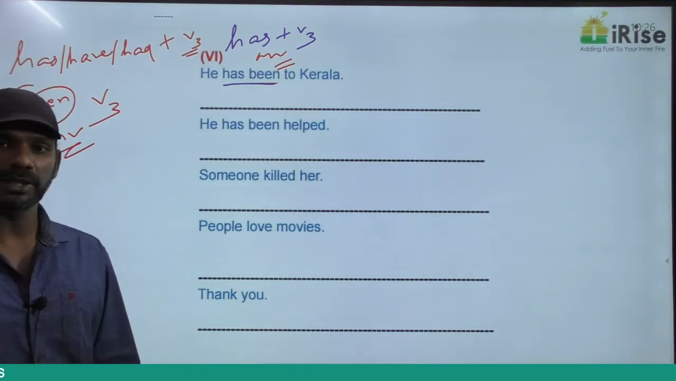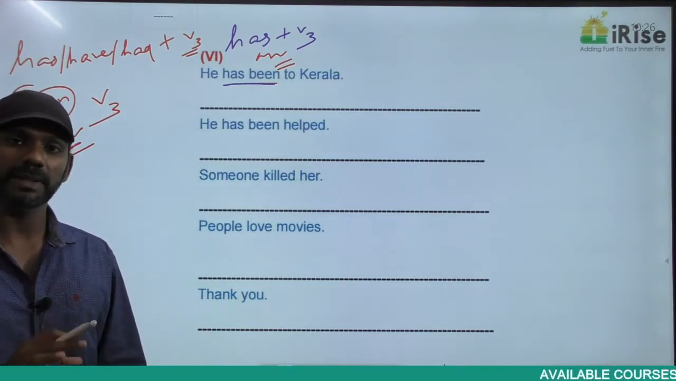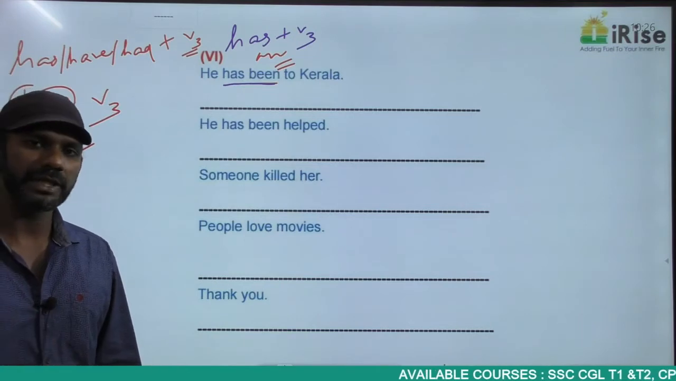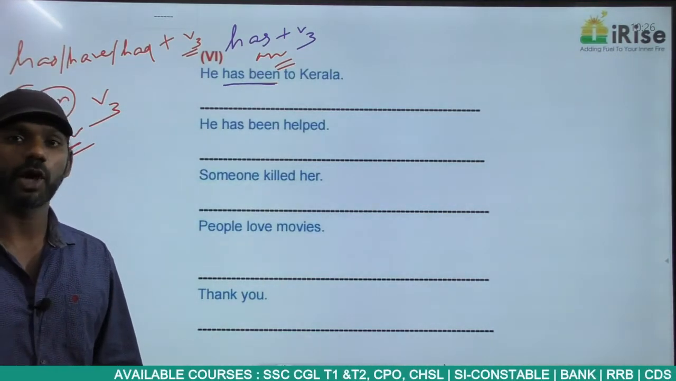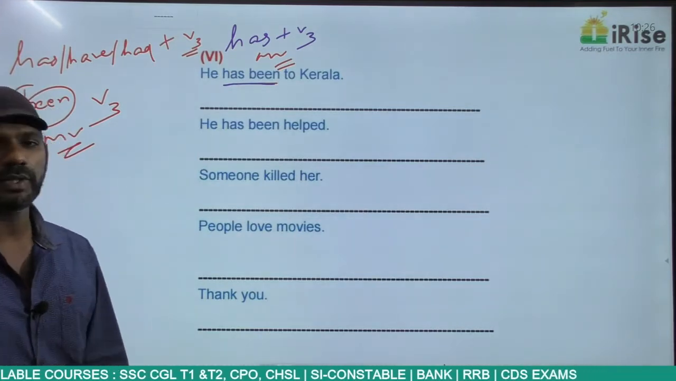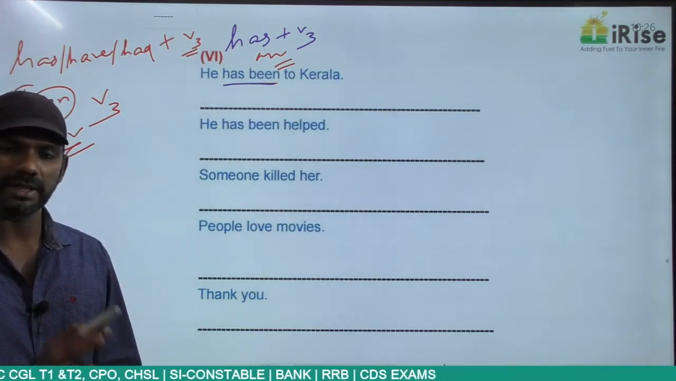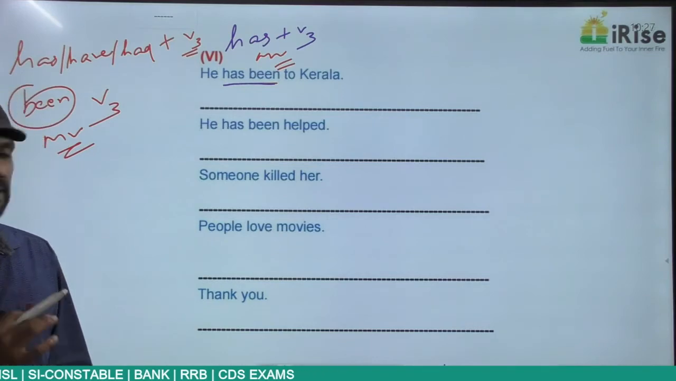So "he has been to Kerala" is in the active voice, present perfect tense. "He has been to Kerala" means he has gone to Kerala. "I have been to Mumbai" means I have gone to Mumbai. So "he has been to Kerala" is active voice, present perfect. Passive voice also it must be present perfect.